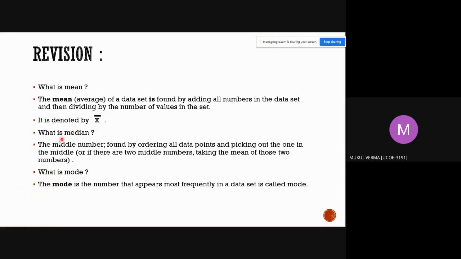What is median? The middle number found by ordering all data points and picking out the one in the middle, or if there are two middle numbers, taking the mean of those two numbers. What is mode? The number that appears most frequently in a data set is called the mode.